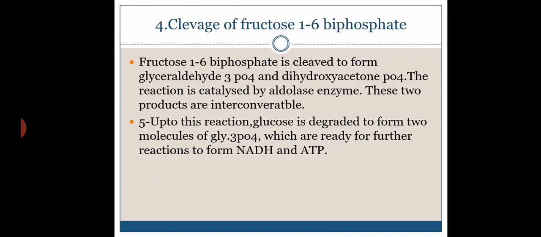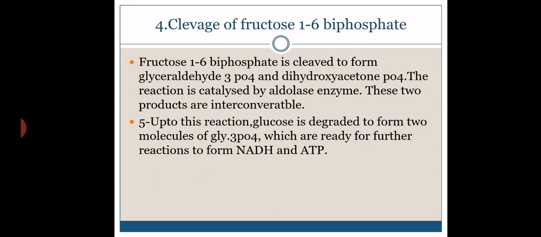Glucose 6 phosphate to fructose 6 phosphate is just an isomerization type of reaction, so it is catalyzed by phosphoglucoisomerase. And fructose 6 phosphate is further phosphorylated to form fructose 1,6 diphosphate. Two phosphate groups are there, so it is called fructose 1,6 diphosphate. Up to this stage is called the preparatory phase. So now glucose is converted up to fructose 1,6 diphosphate by this set of reactions.